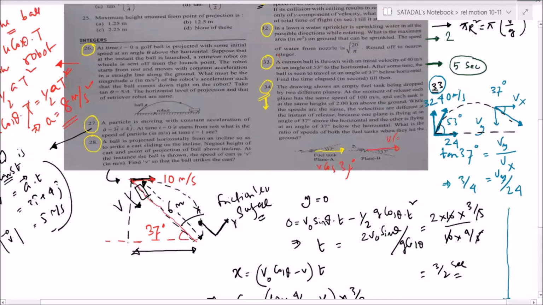This is also V cos 37 degrees. And whether it is moving up or down, it is going to hit the plane with the same speed, because the Y value is the same. So in that case, V1 will be equal to V2.